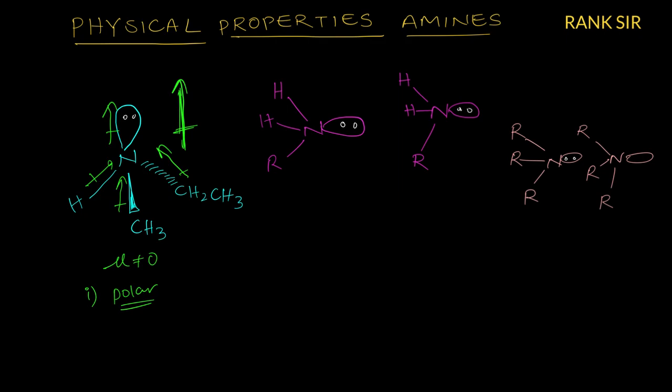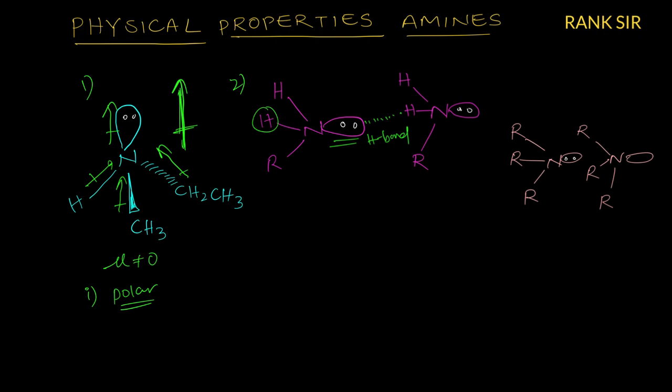This is the first point. Second point, what is here? This nitrogen has a lone pair and here is a hydrogen in another molecule. So due to this, we can get hydrogen bonding. Hydrogen bonding is formed between a hydrogen atom and a more electronegative atom: nitrogen, oxygen, fluorine. So a hydrogen bond is formed here. Which one can form a hydrogen bond?